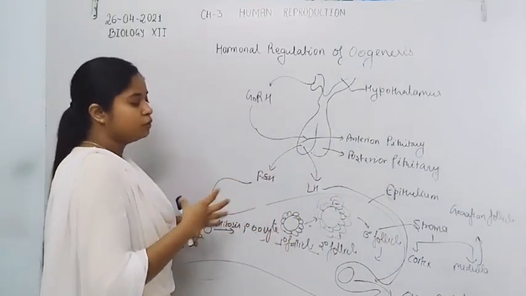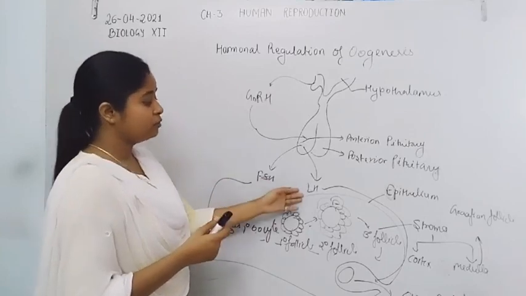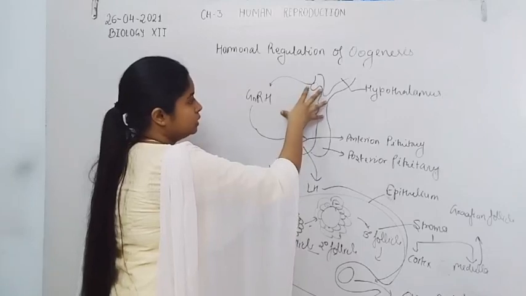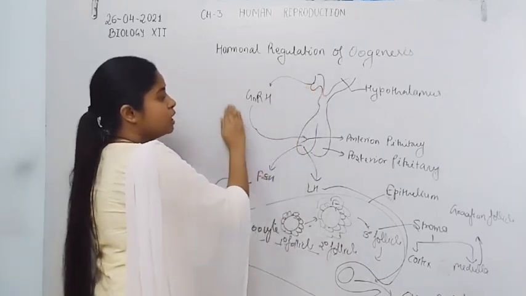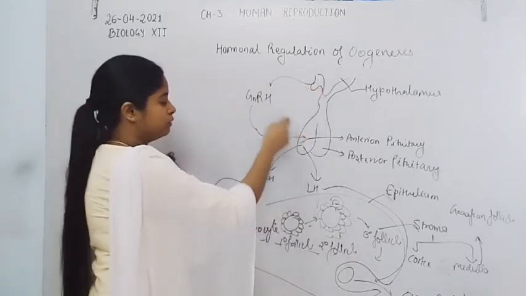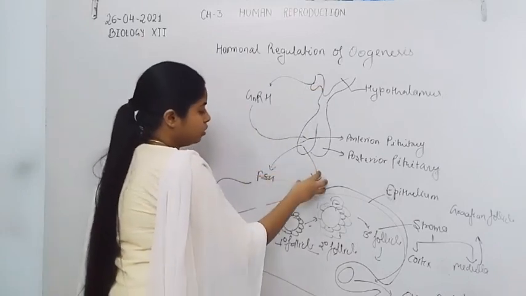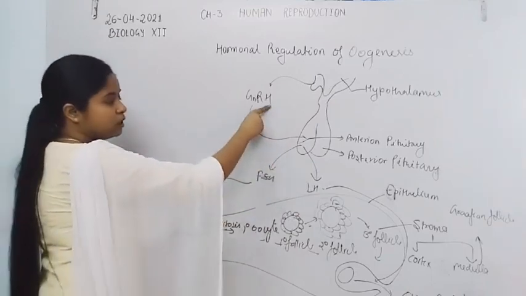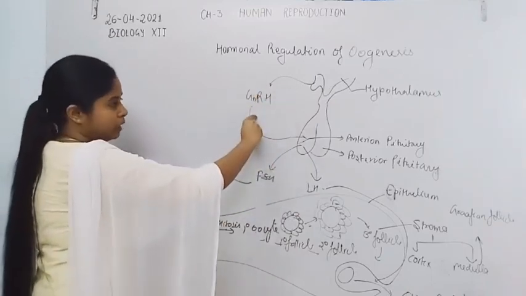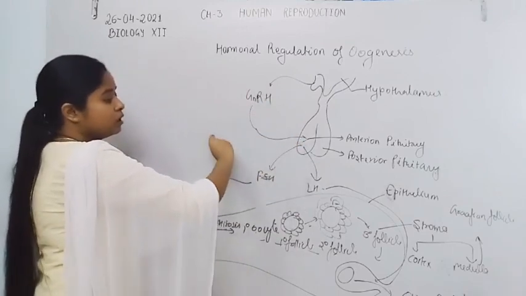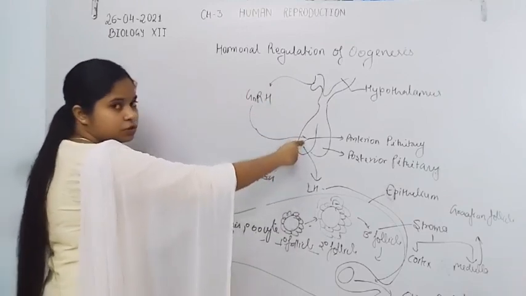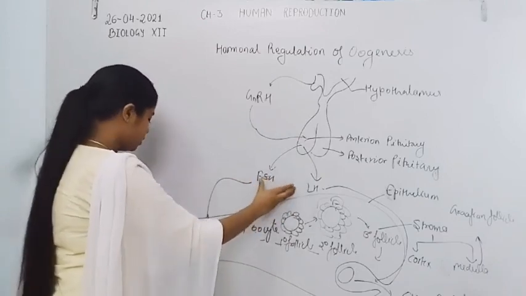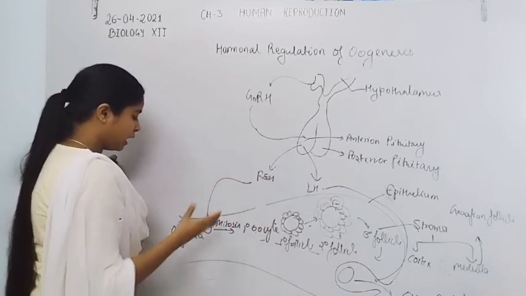The process of ovulation is done by the LH hormone, luteinizing hormone. Our hypothalamus secretes gonadotropin releasing hormone. It acts on the anterior pituitary gland for the secretion of the gonadotropin hormones, FSH and LH.